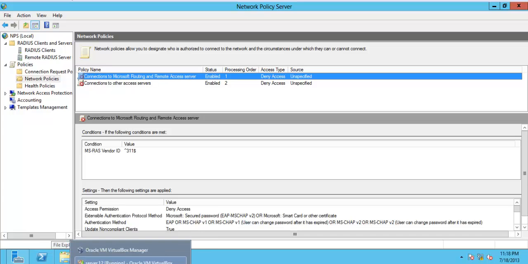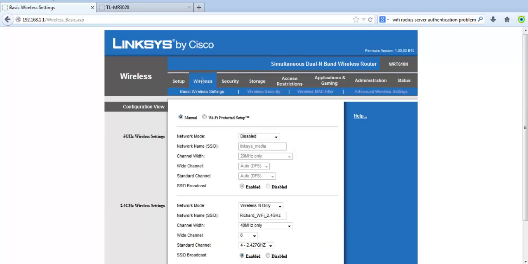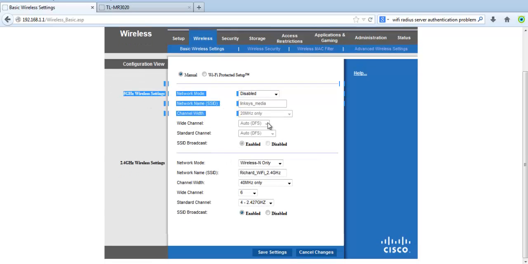What I need to do first is go to my access point. I'll go to wireless and look at the RADIUS server.